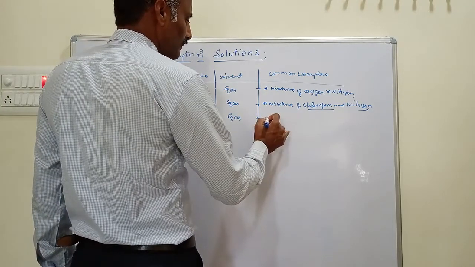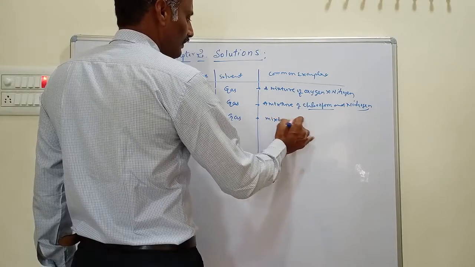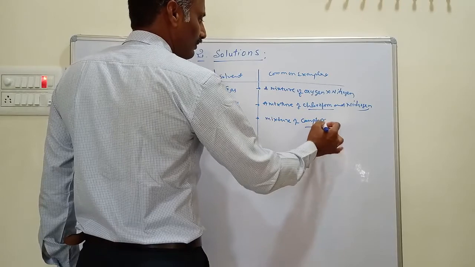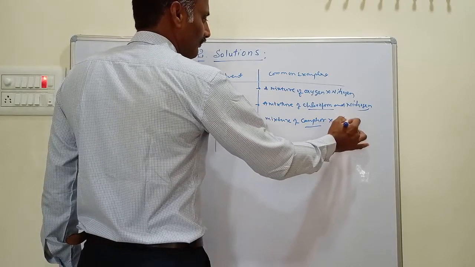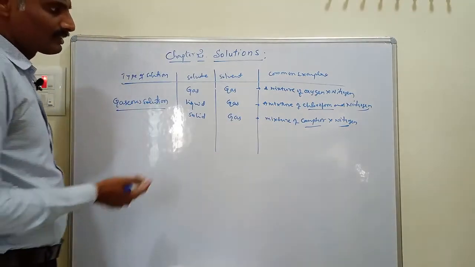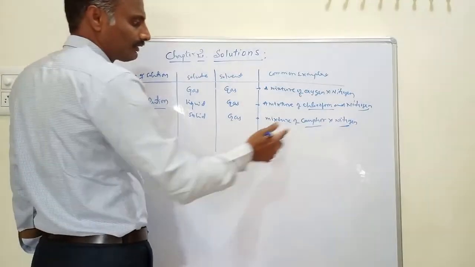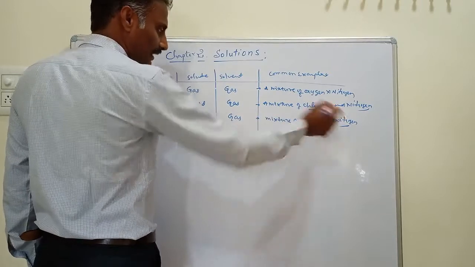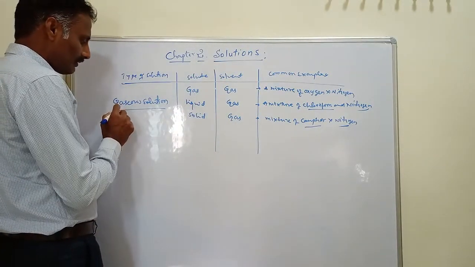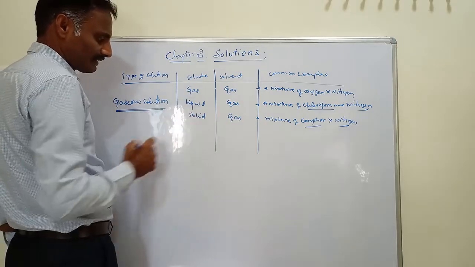A mixture of camphor and nitrogen is an example. Camphor is a solid whose particles are dispersed in a nitrogen atmosphere. This is called solid in gas. This is about the three types of gaseous solutions.